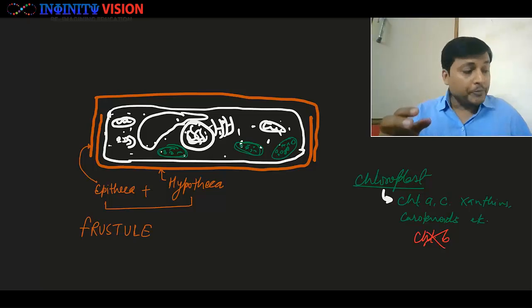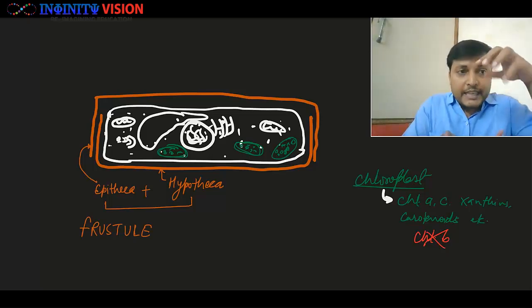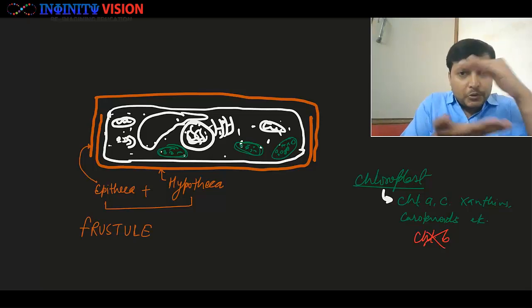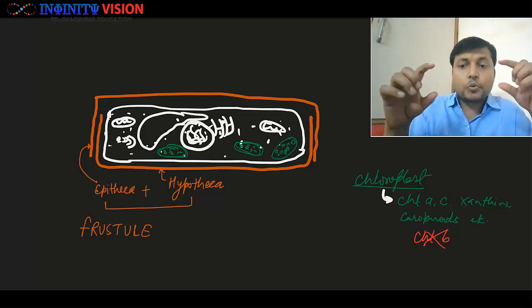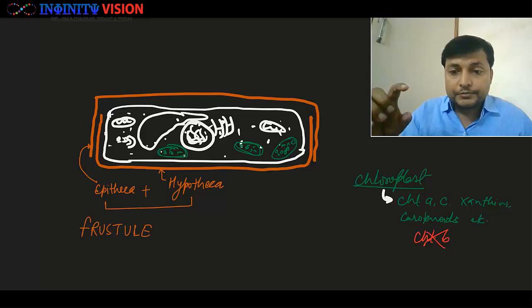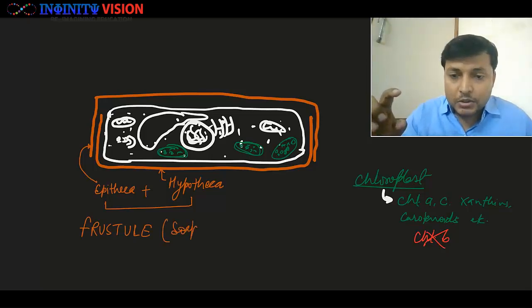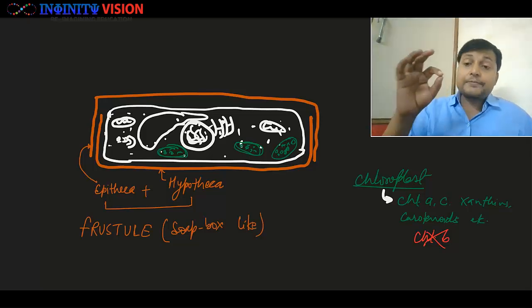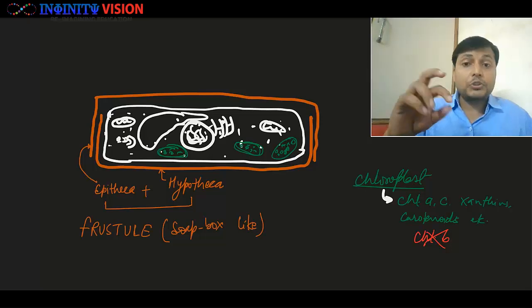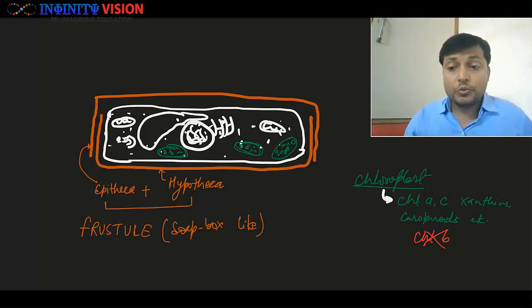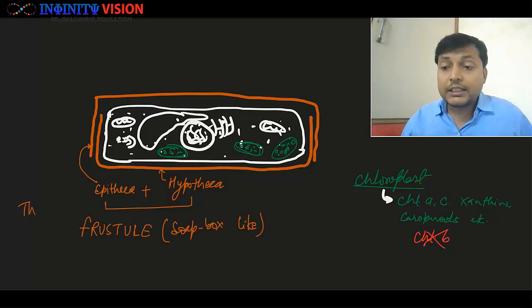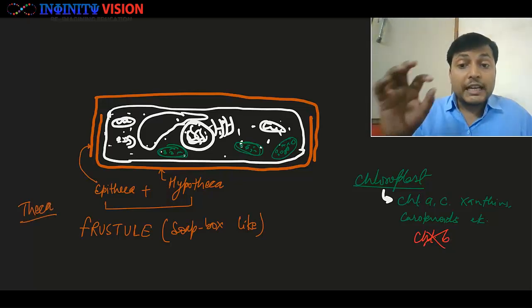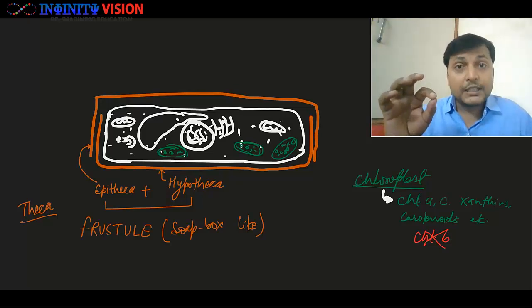So now this organism is actually protected in this soap box like structure called frustule. This frustule is made up of two units, and both these units are called theca. The smaller and inner one is called hypotheca.